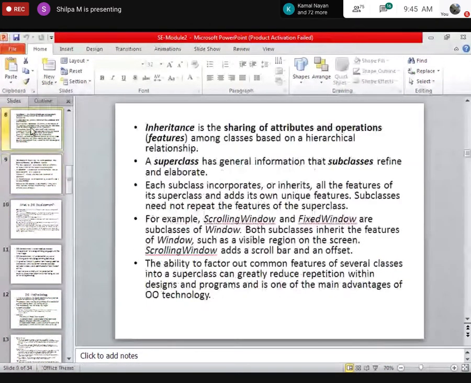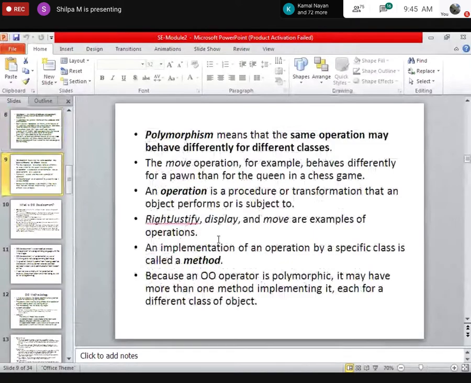Polymorphism is nothing but one which exists in more than one form. An operation may behave differently for different classes or for different objects. For example, the move function in a chess game will be different for each of the pawns. So polymorphism is nothing but the same operation behaving differently for different classes.